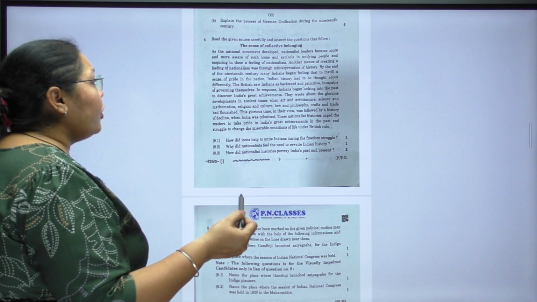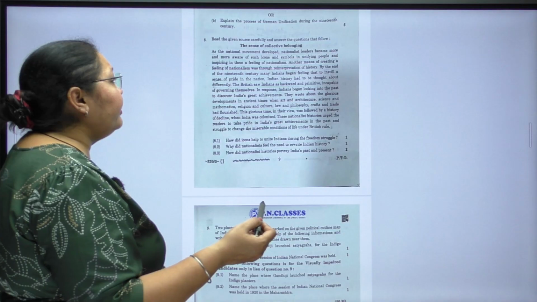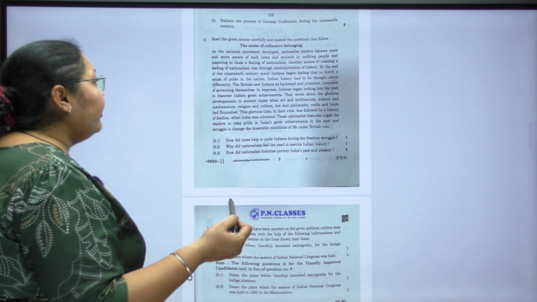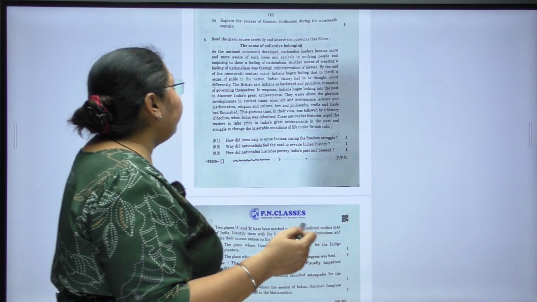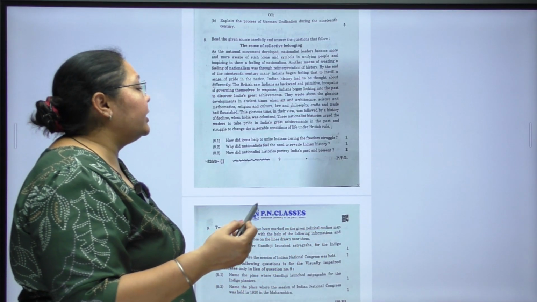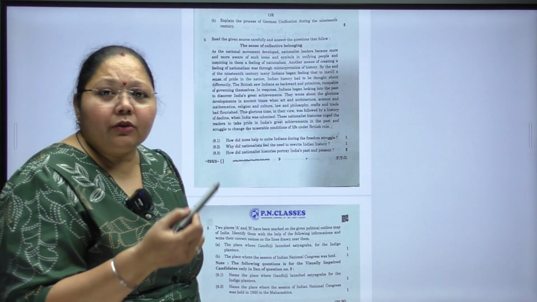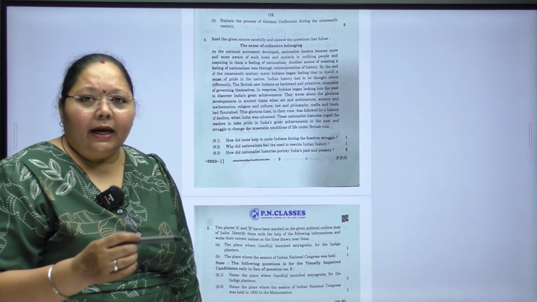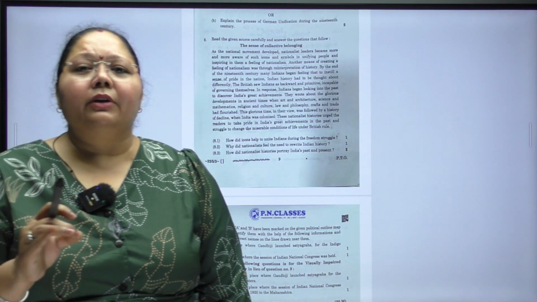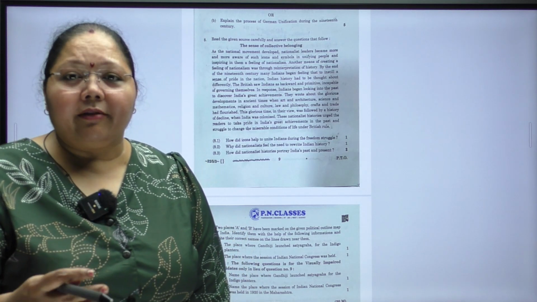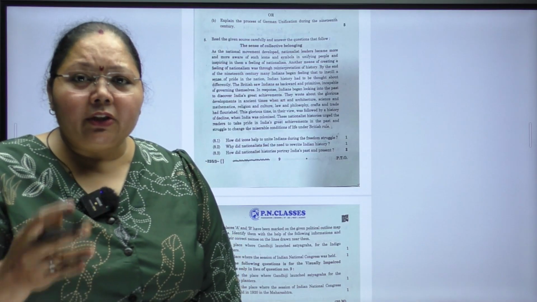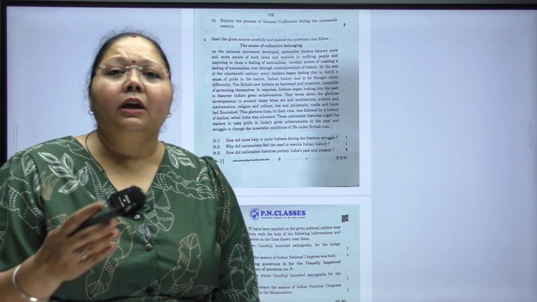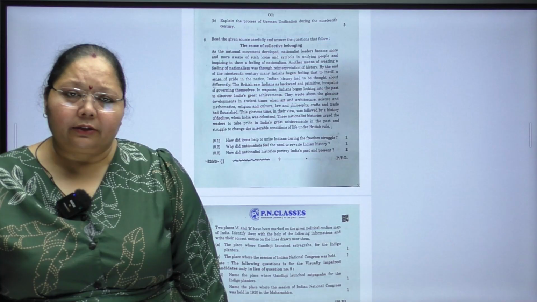The British saw Indians as backward and primitive, incapable of governing themselves. In response, Indians began looking into the past to discover India's great achievements. Now, till here we understood that we Indians were having, or in fact we are having, great achievements in the past. But the picture depicted by the Britishers was totally different.